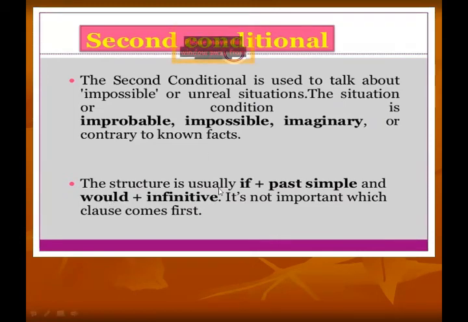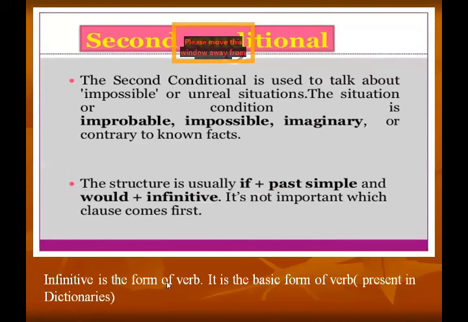The structure is usually if, past simple, and would plus infinitive. Again, I am explaining the structure. Don't be confused by the word infinitive.